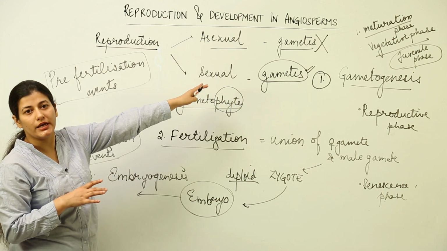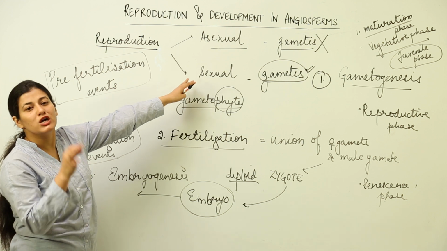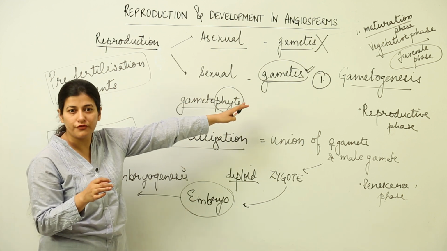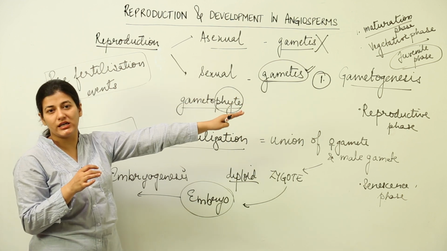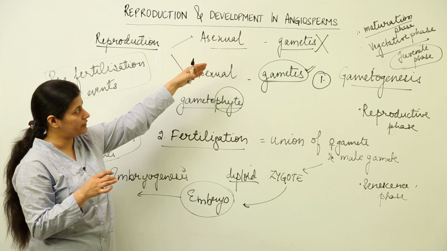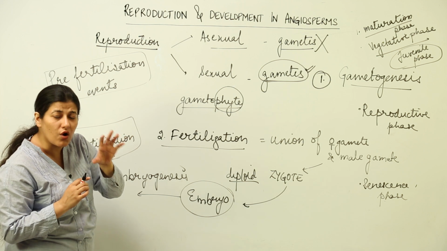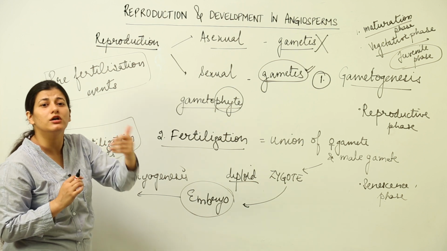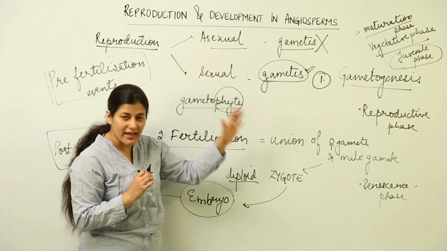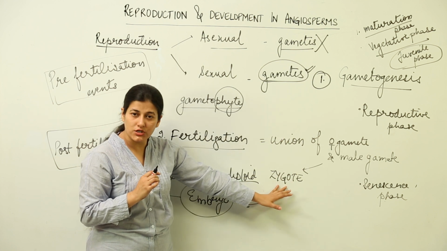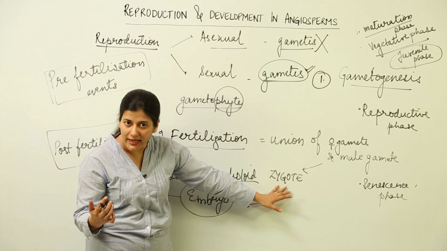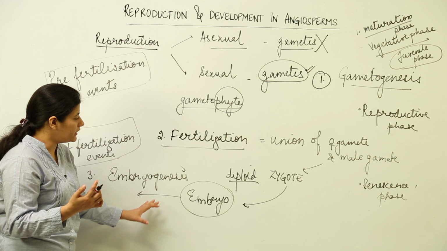Because we deal with angiosperms, there would be meiosis before the formation of gametes. So, whenever we study gametogenesis in the chapter where we deal with the flowering plants, we are going to deal with some cell of the plant which would undergo meiosis to form the gametes. These gametes would unite to form a diploid zygote and result in the embryo.